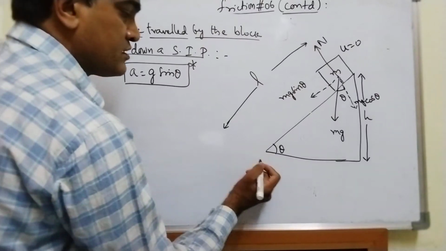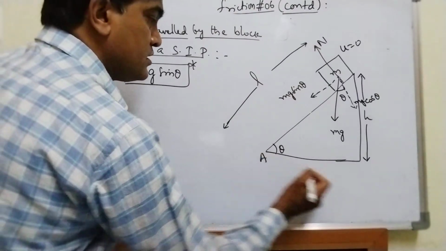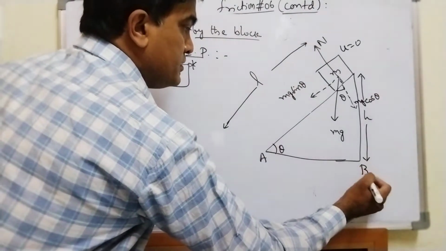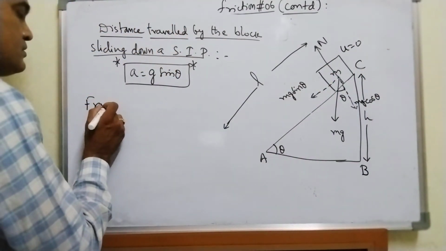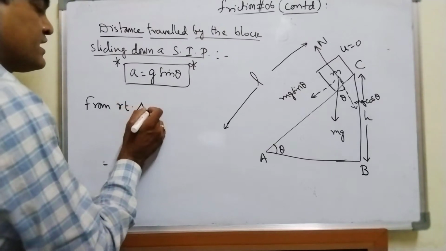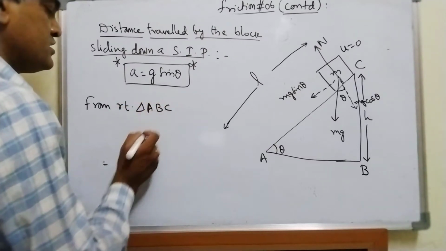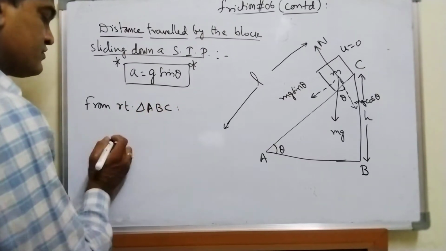Now from this triangle, let me take the triangle as A, B, C. From right triangle ABC, what is the value of sin theta?